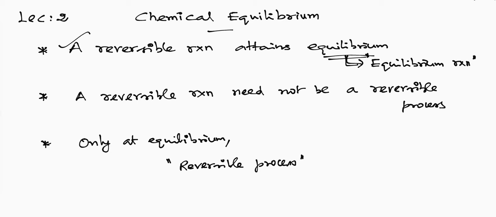Then, a reversible reaction need not be a reversible process. Last class I told you, a reversible reaction need not be a reversible process, right? Only when the reaction attains equilibrium, then you can call the process a reversible process, right? What does this mean?